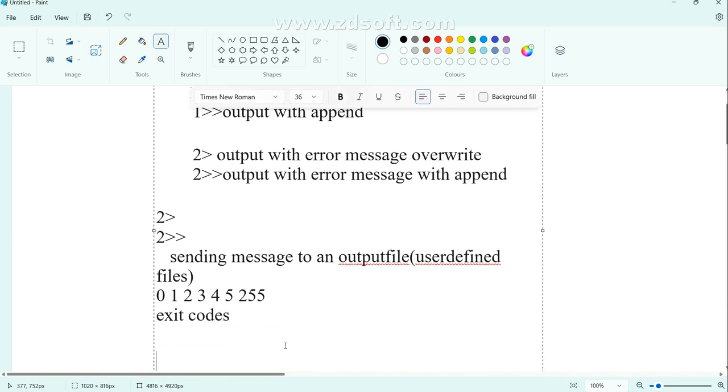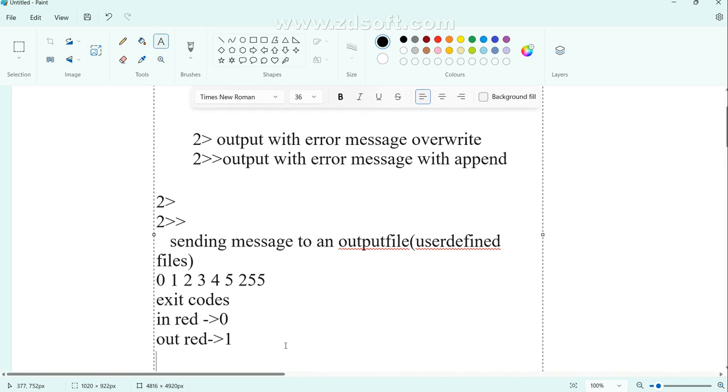But here we are talking about just redirection codes. What is the input redirection? 0. What is the output redirection? That is 1. What is the error redirection? 2. That's all. If you know this one, the story is over.